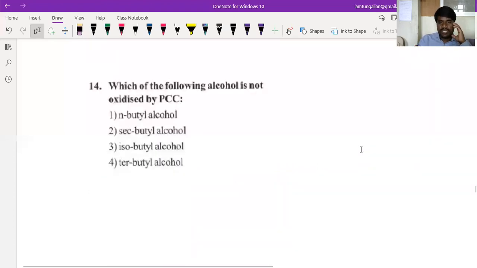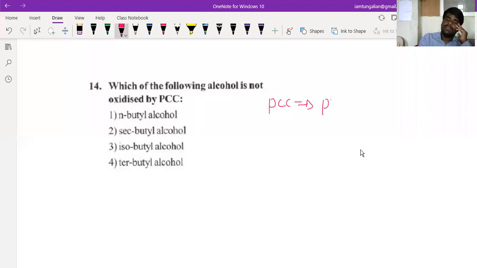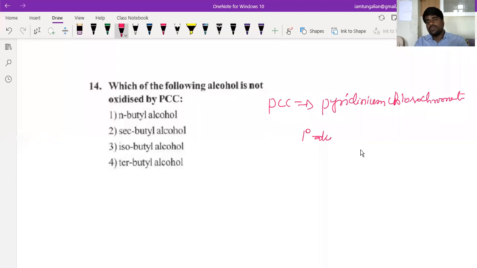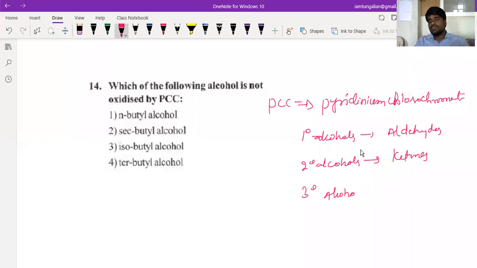Which of the following alcohols is not oxidized by PCC? PCC stands for pyridinium chlorochromate, which oxidizes primary alcohols to aldehydes and secondary alcohols to ketones. Tertiary alcohols are unaffected.